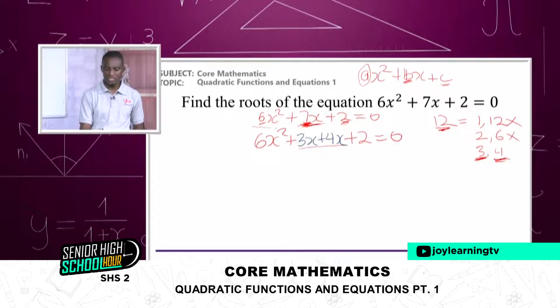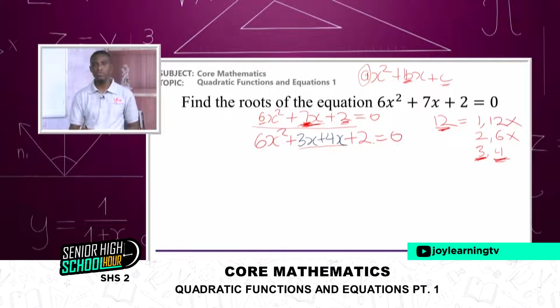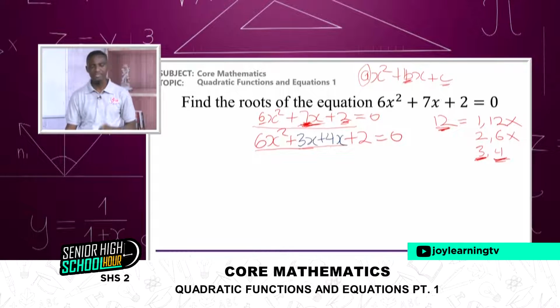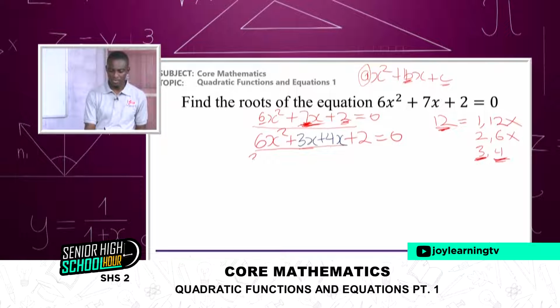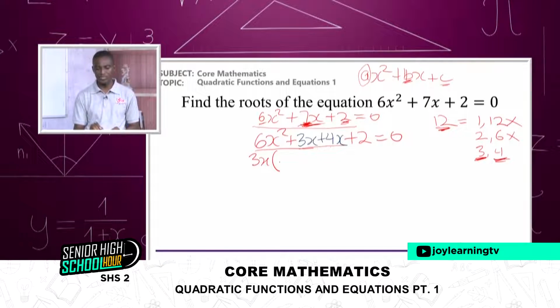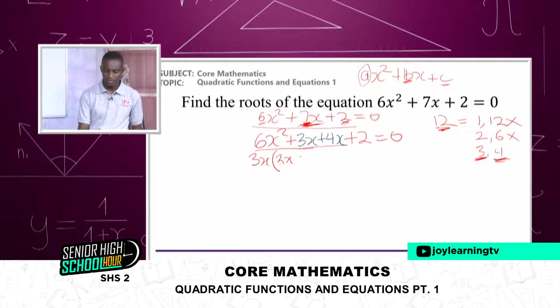Now, initially we had 3 terms at the left-hand side. Now we are going to have 4 terms. And 4 terms means I'll look at the first 2 and do factorization, and the next 2 and do factorization, and equate all of them to 0. So for the first 2 here, what will be the common factor? That will be 3x, right? So I can say 3x into brackets. Now what do we put here so that when we multiply by the 3x, I get 6x squared? Then plus, here I've taken 3x out, so what I can write here is 1.